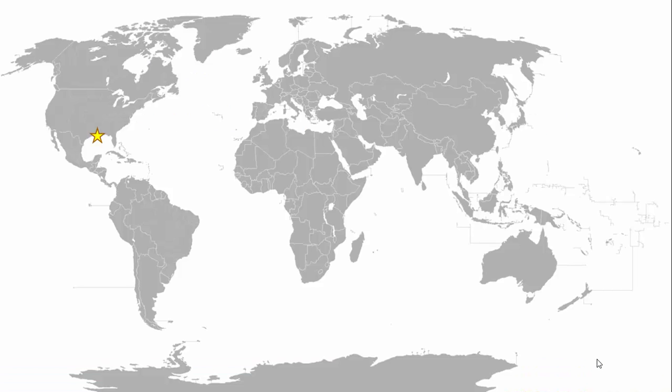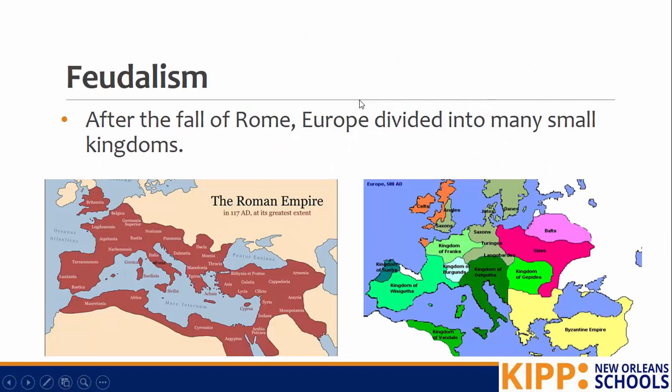We know that right now we are here in New Orleans, but we're learning about Europe, which is the continent over here. We know this is the same continent where the Roman Empire began, and also the same continent that the Roman Empire expanded to cover, though we know it was also even bigger than Europe. So after the fall of Rome, Europe became divided into many small kingdoms. And we see this in these two maps here.